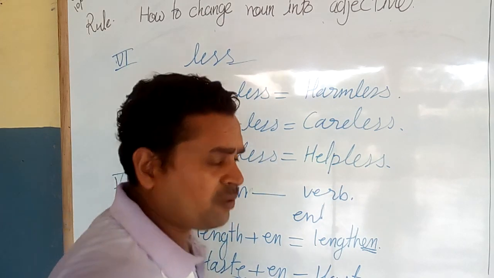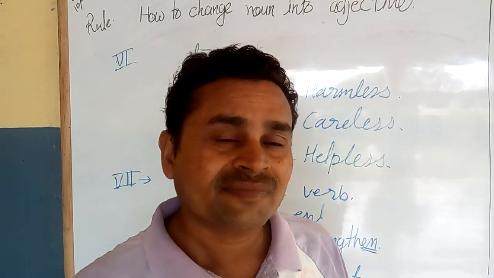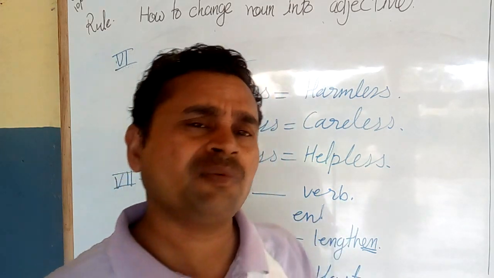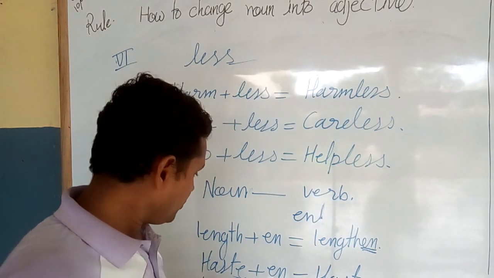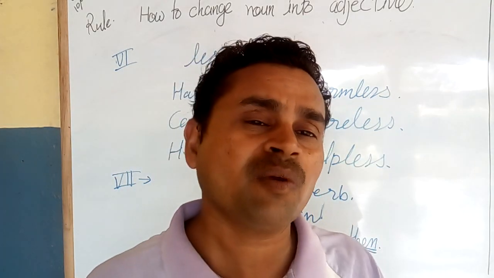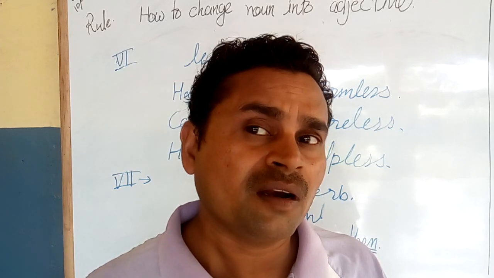For example, you can say other words also: white, whiten, height, heighten. So many words are available for you. Sometimes you can use EN before the primary word. For example, large.